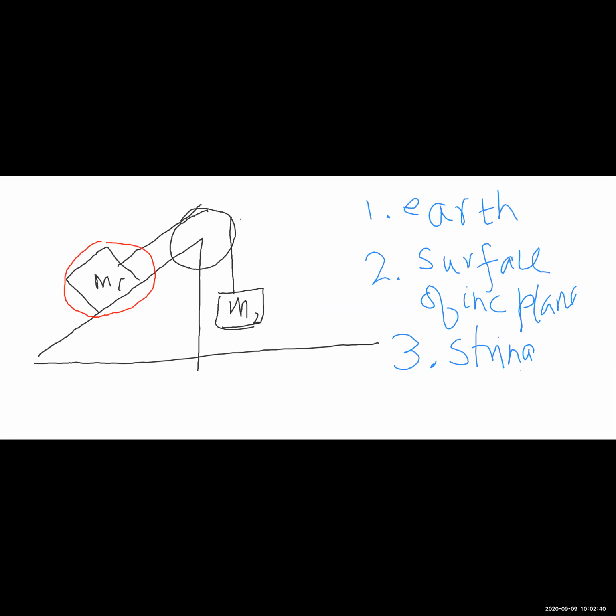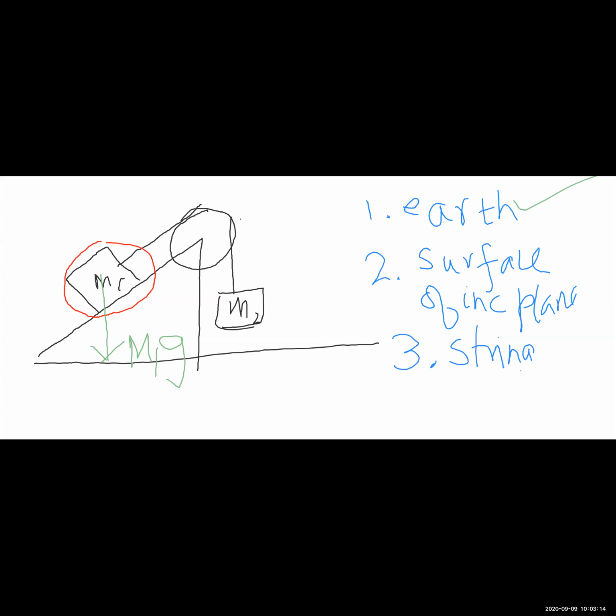So, what is the force due to the Earth? The Earth must apply a force which is vertically downwards and its magnitude must be mass into G. So, I draw an arrow on the block itself, starting from the center of the block. And its value is M1G. This is the force due to the Earth on the block of mass M1. Earth has been accounted for.